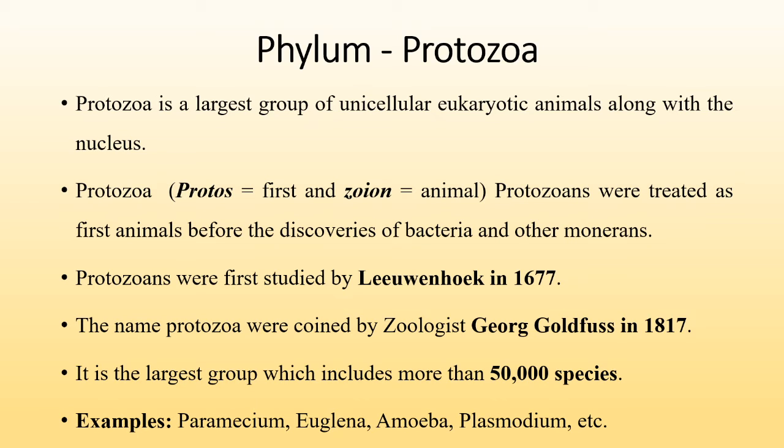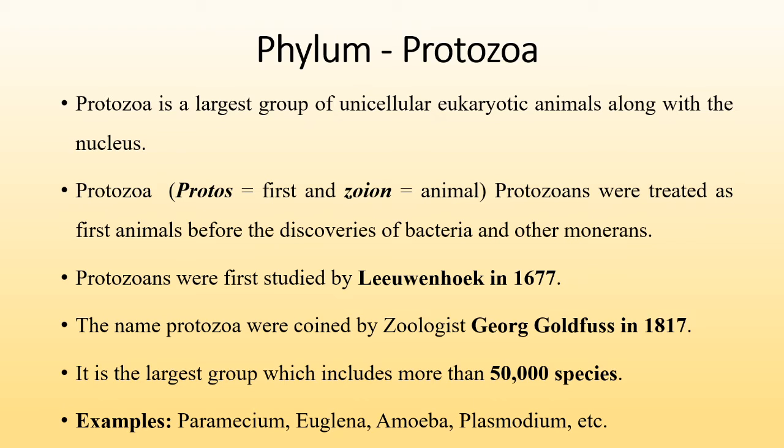Then the word protozoa is a Greek word. If we split the word protozoa, protos means first and zoon means animal. So protozoans were treated as the first animals before the discovery of bacteria and other modern animals.